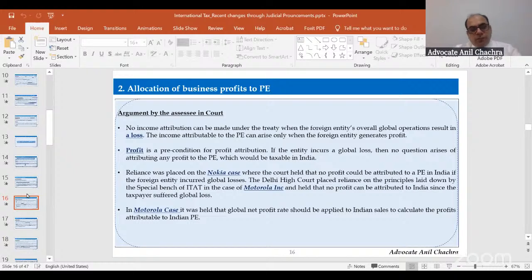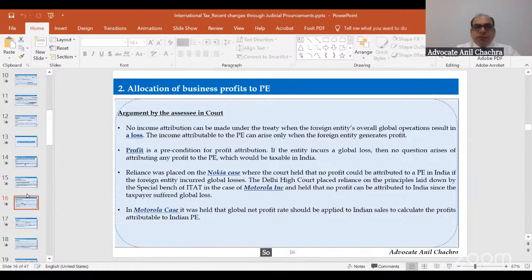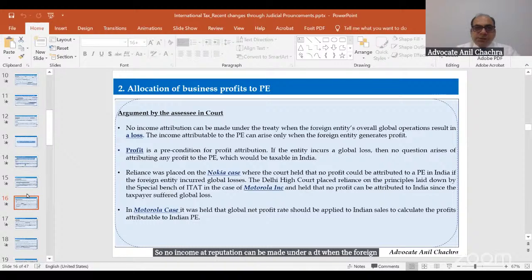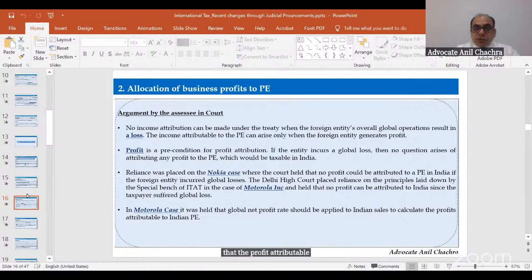The argument raised by the assessee in the court relied on the Nokia judgment: no income attribution can be made under a treaty when the foreign entity's overall global operations result in a loss. So the assessee's proposition was that the profit attributable to the PE should be determined at the entity level.